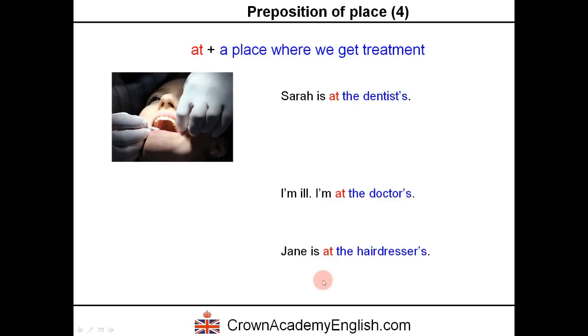And another very common example, Jane is at the hairdresser's. So she's getting her hair cut. So hairdresser is where you go to get your hair cut. Notice in all of these examples, we have an apostrophe S. Apostrophe S. So it is a possessive.